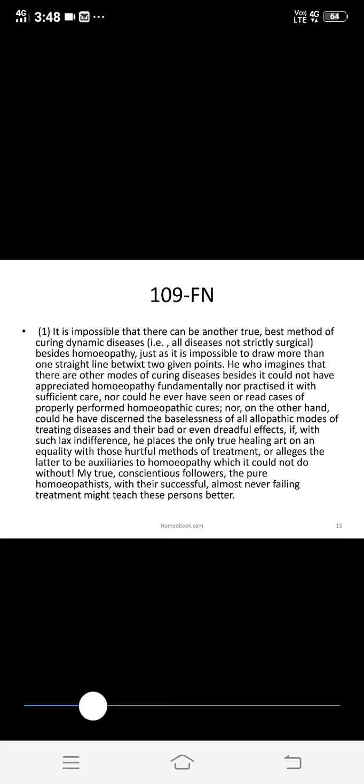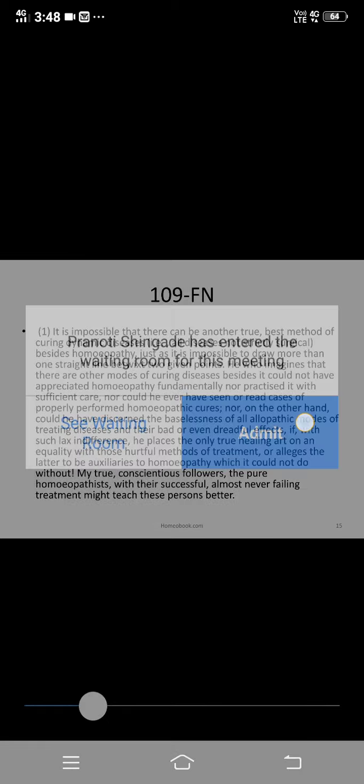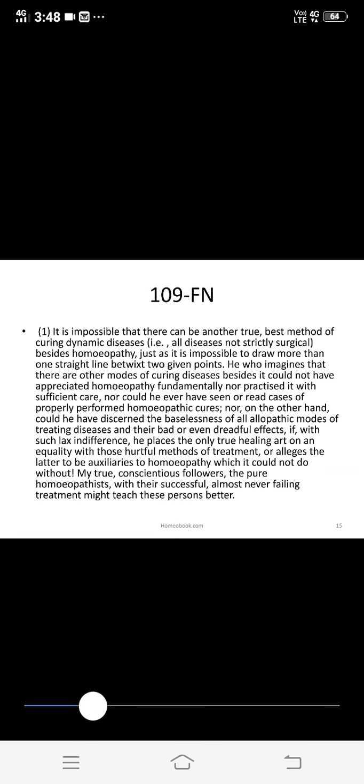Nor on the other hand could he have discerned the baselessness of all allopathic modes of treating diseases and their bad or even dreadful effects, if with such lax indifference he places the only true healing art on an equality with those hurtful methods of treatment or alleges the latter to be auxiliaries to homeopathy which it could not do without.